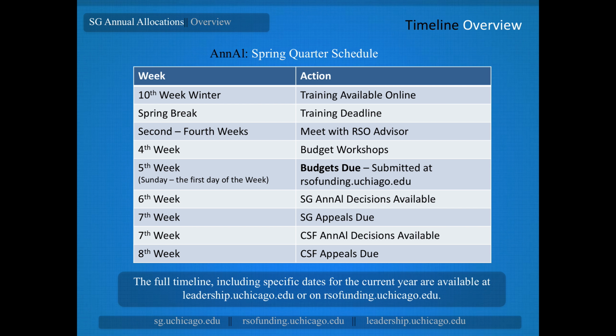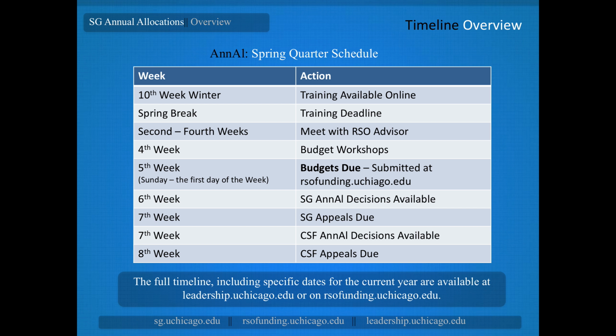Following that, in sixth week, you'll get your decisions online through the website. You'll be able to log in to see those. If you feel you have a need to appeal, seventh week is the due date for appeals. For the Community Service Fund annual allocations, the decisions will come out seventh week, and appeals due date will be the following during eighth week.